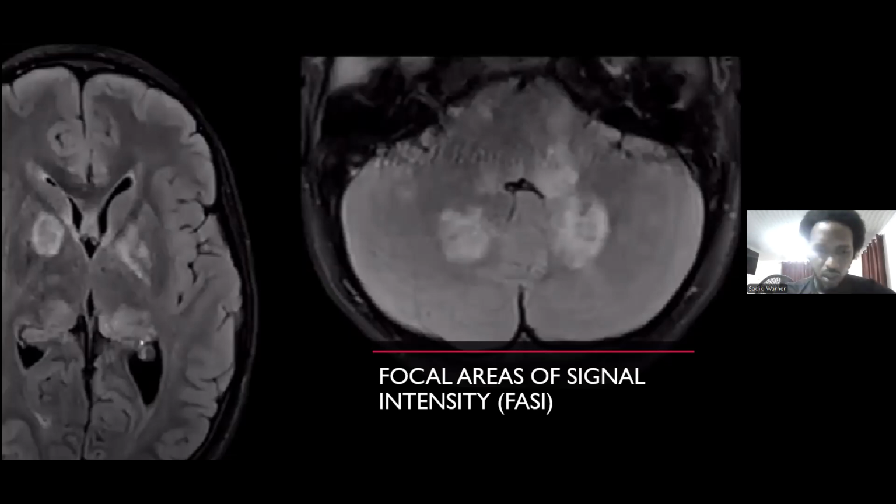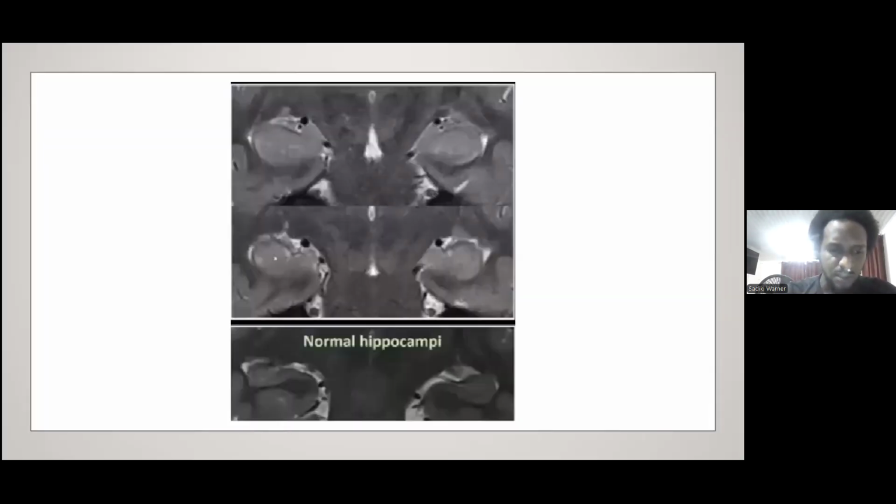These are not usually in the pediatric population, but this patient here had epilepsy and they wanted to look at the hippocampus.